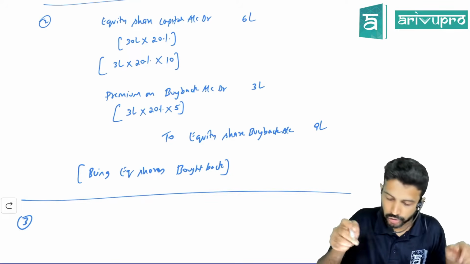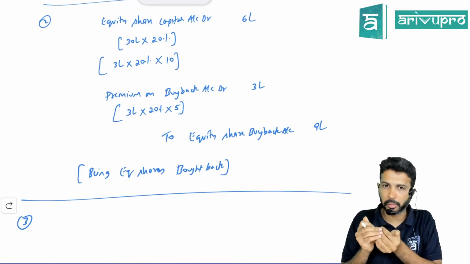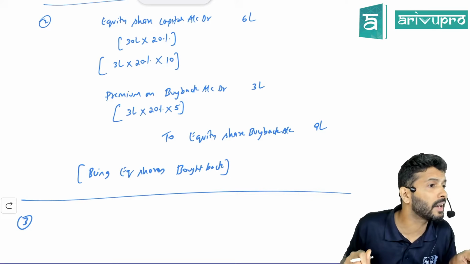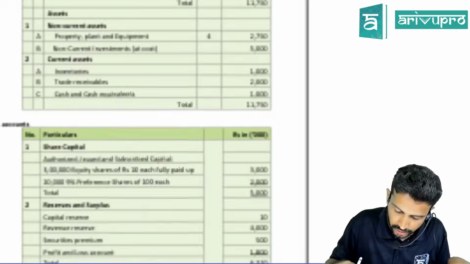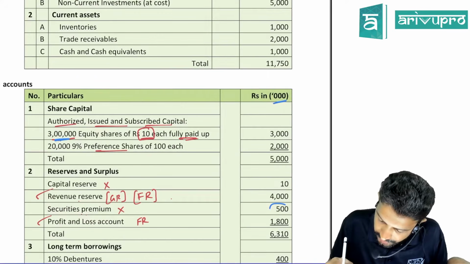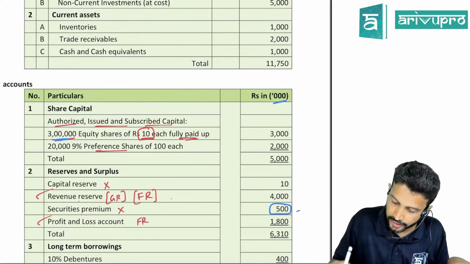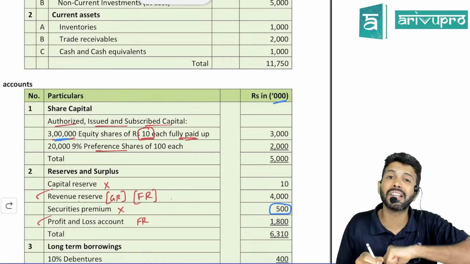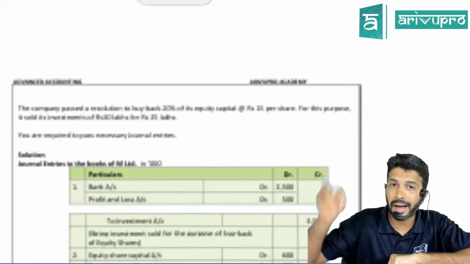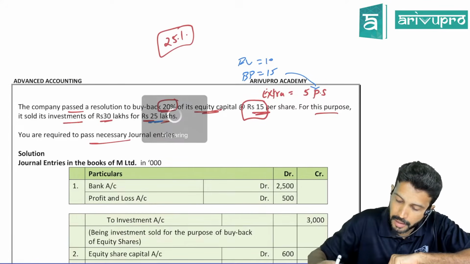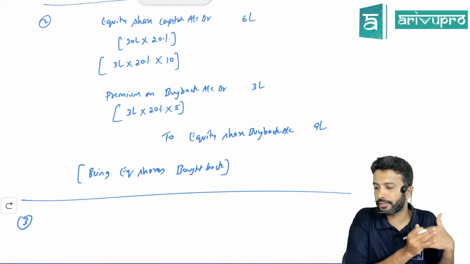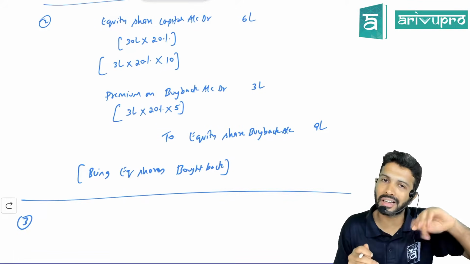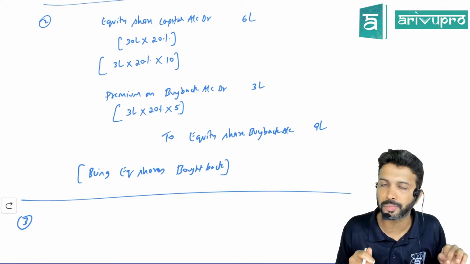Yes or no? So hence, whenever you get premium on buyback, first check, do you have enough balance in securities premium? First of all, do we have securities premium? Yes, this is 500. All the numbers are in thousands. So securities premium balance is 5 lakh, but the loss due to buyback is only 3. So you have 5, but the loss is only 3. Can you adjust the entire loss with securities premium?